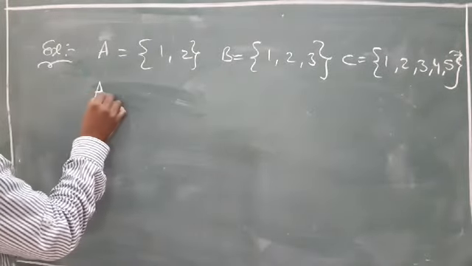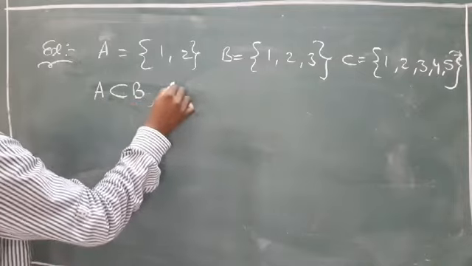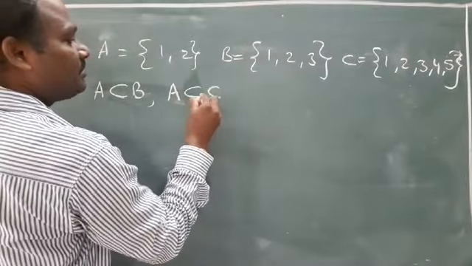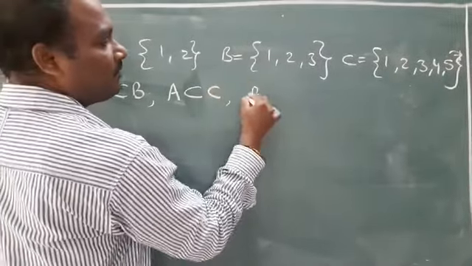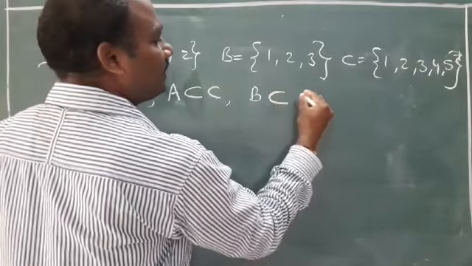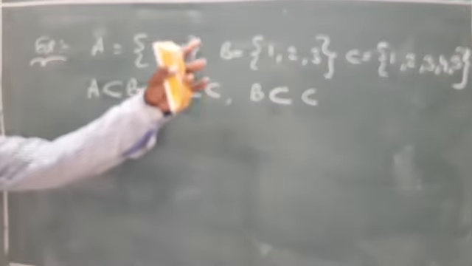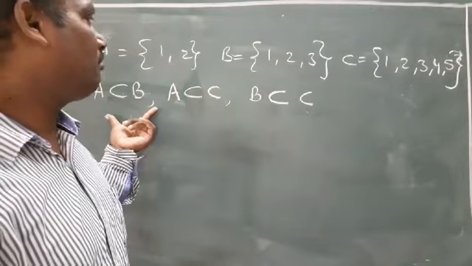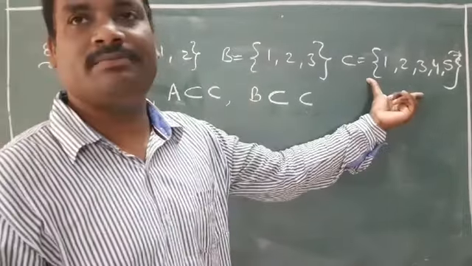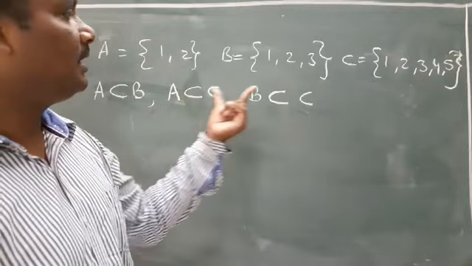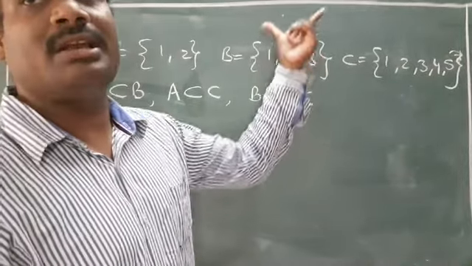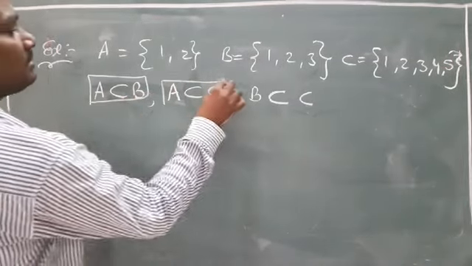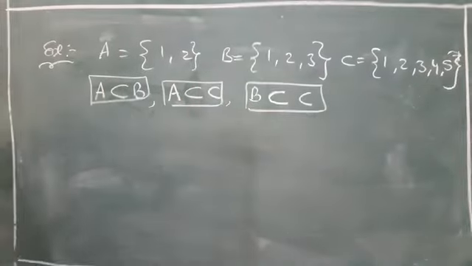So here A is a subset of B. Very good. And A is a subset of C. And B is a subset of C. Very good. Observe here. Every element of A is also an element of B. So A is a subset of B. Every element of A is an element of C. Yes or no? Yes. A is a subset of C. Every element of B is an element of C. So B is a subset of C. This is A subset of B, A subset of C, and B subset of C.